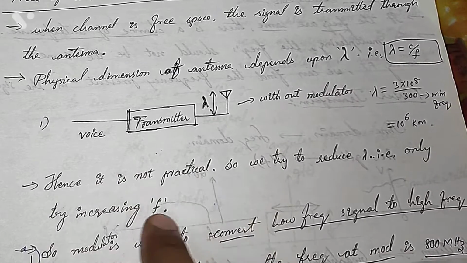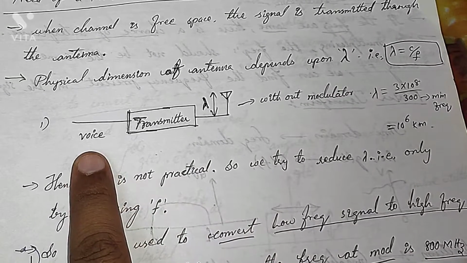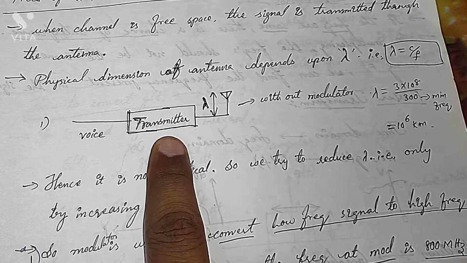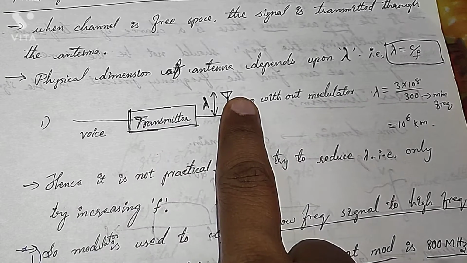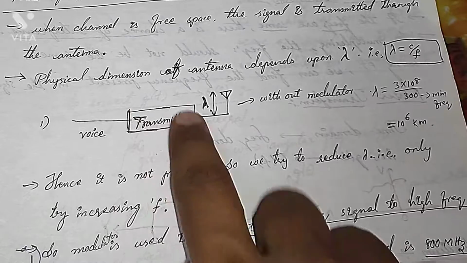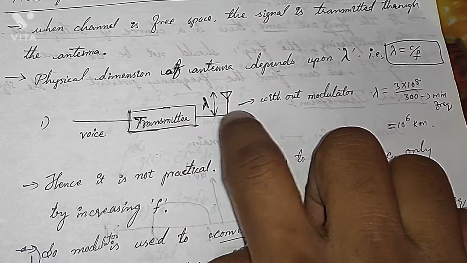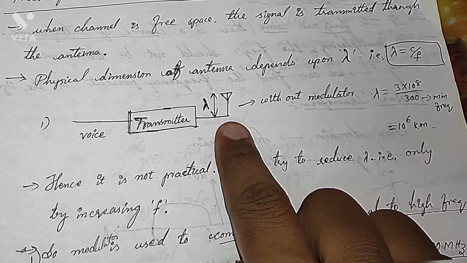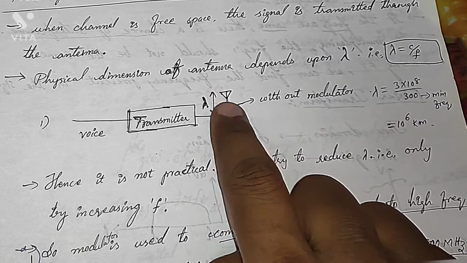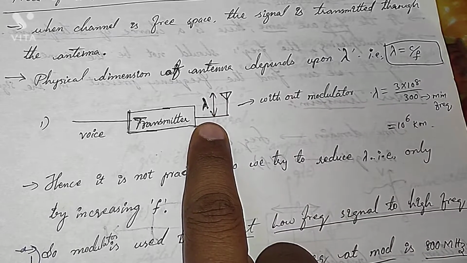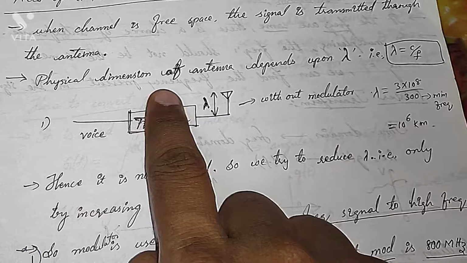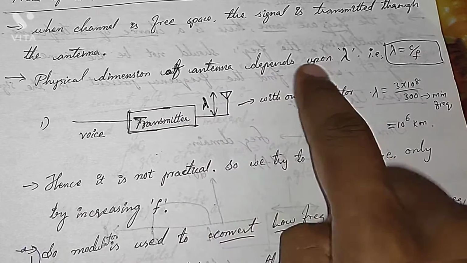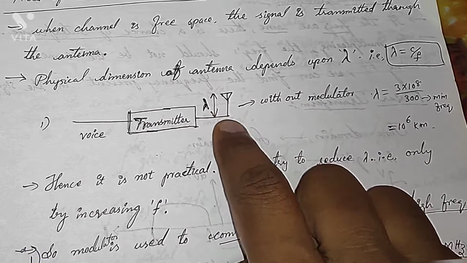What the modulator does, you just see here: this is the voice signal, this is the transmitter, and this has to be the antenna. Here modulation, everything is done. Now only transmission is to be done with the help of the antenna. The antenna is there, but what is the height of the antenna? It is lambda as of now. The physical dimension of the antenna depends on lambda, so this lambda is affecting the height.